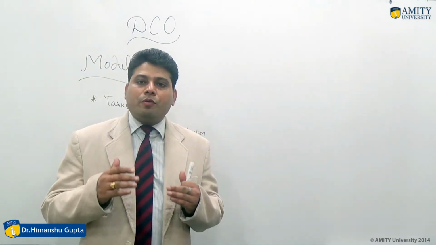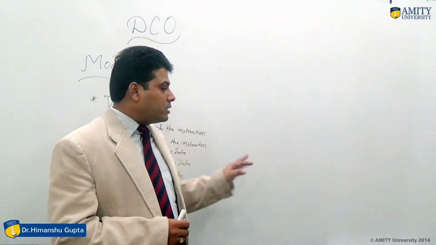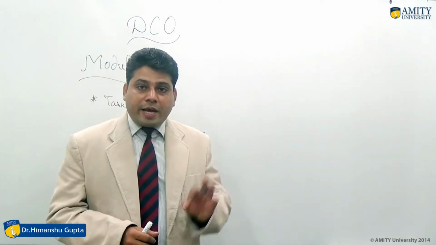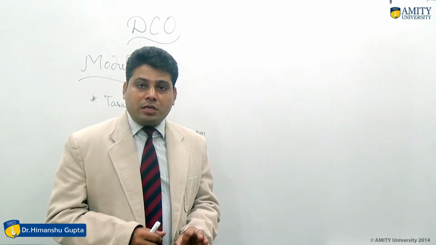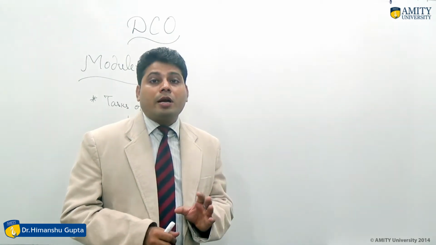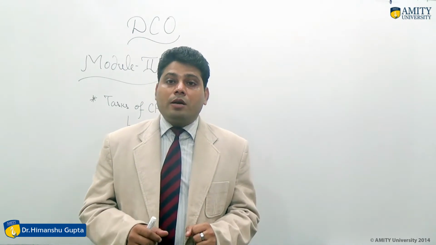If we want to perform a specific task, then obviously we have to give some instructions to the computer. So whatever instruction we are giving, we have to fetch it. So the first task of the CPU is to fetch the instructions which are given by the user. Second, interpret the instructions into computable language. Because we know that the computer cannot understand high level language, it can understand only machine level language. Only a user or human being can understand high level language.